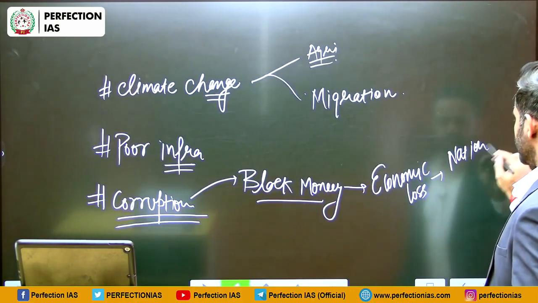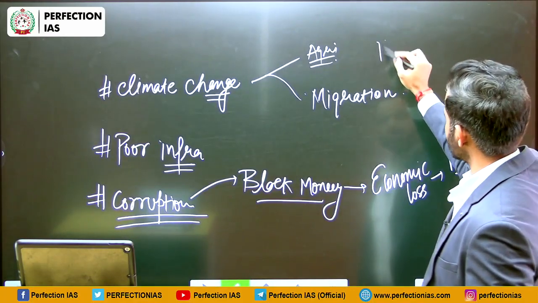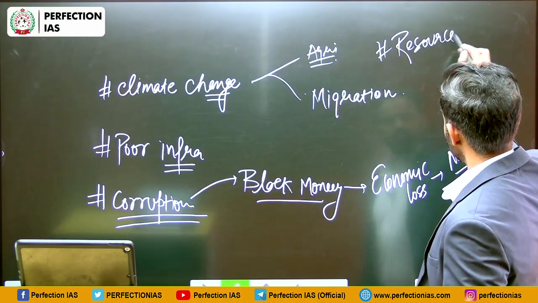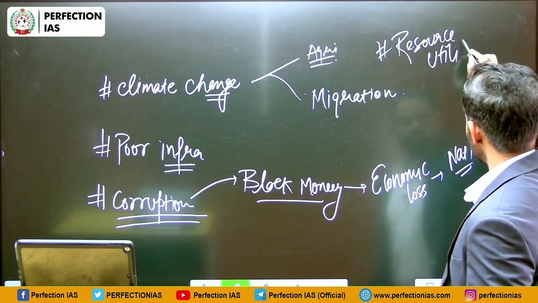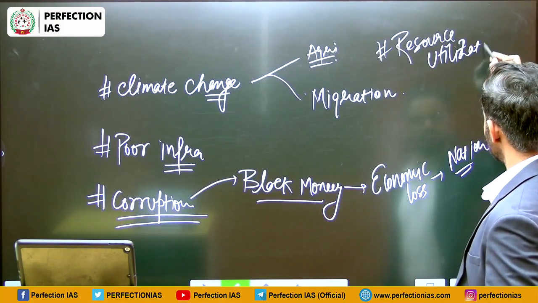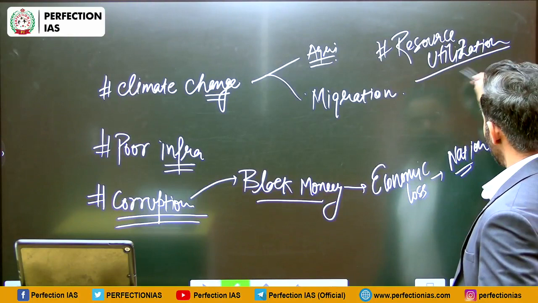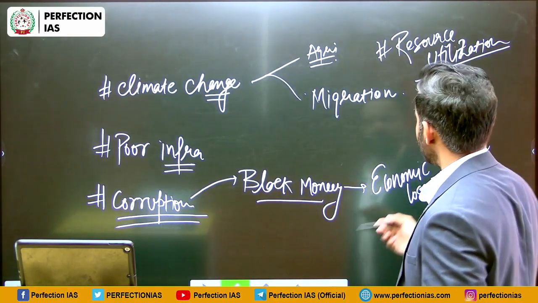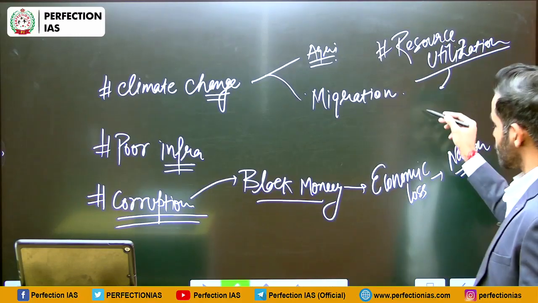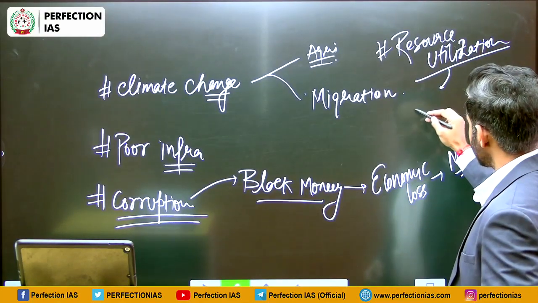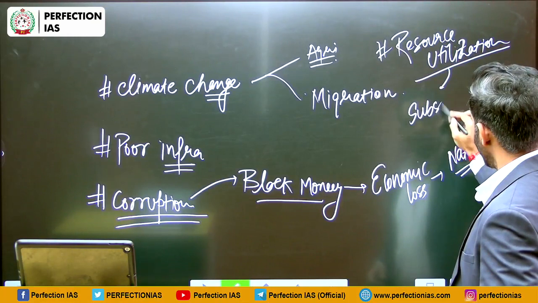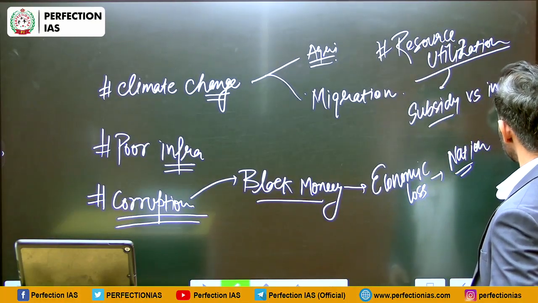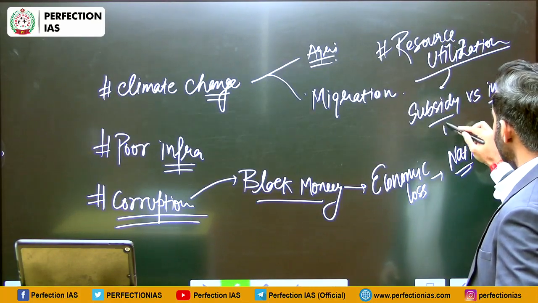Apart from that, there is a problem related to resource utilization. For example, the government have limited resources. So these resources should be used for, say, subsidies or they should be used for infrastructure or for capacity building.